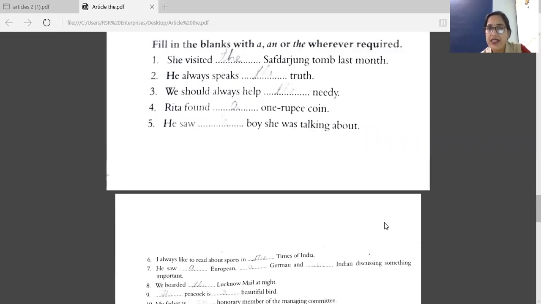Rita found dash 1 rupee coin. I told you yesterday, O is a vowel, but you have to see the vowel sound, and your vowel sound is V. So here you have to write a 1 rupee coin. Next one. He saw the boy she was talking about. Now here this boy has become the particular one, the specific boy about whom she was talking. So your answer is the.